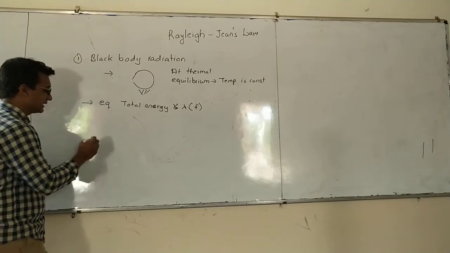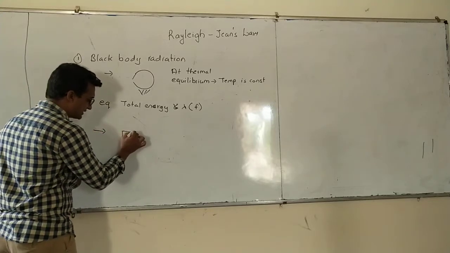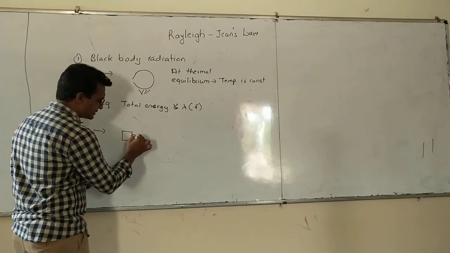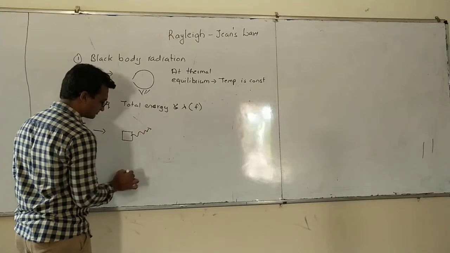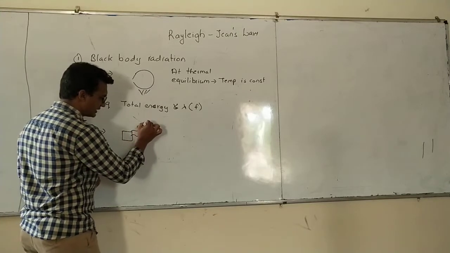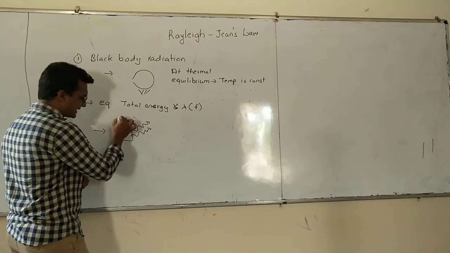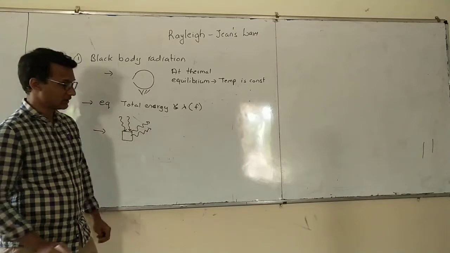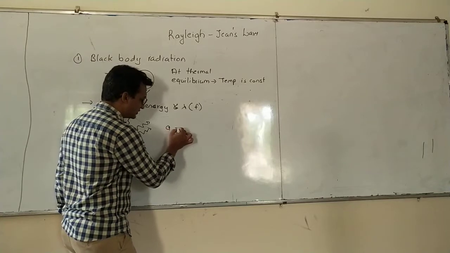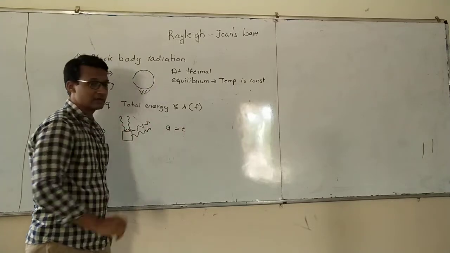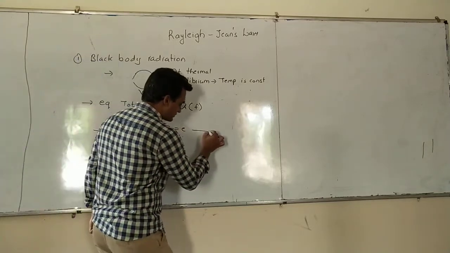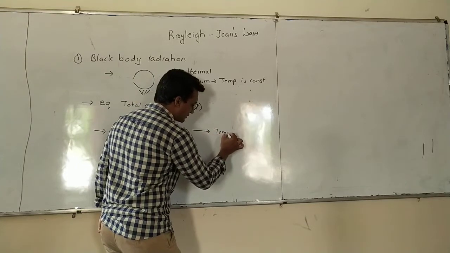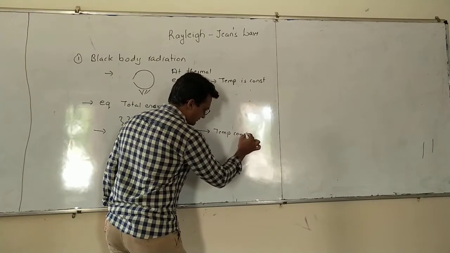That means, let us say this is the black body, and this is the energy that it is going to emit. The same amount of energy it will also absorb. The coefficient of absorption will be equal to coefficient of emission. Only at this condition can the temperature remain constant.